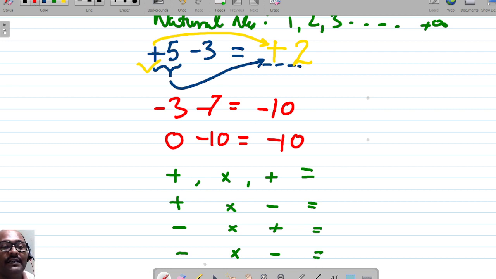Here in the first case, a positive integer is multiplied with a positive integer, then the resultant integer, whatever it be, will carry the sign of plus. Similarly, plus times minus will give minus. That is, when integers with opposite signs are multiplied with each other, the resultant integer will carry the negative sign.